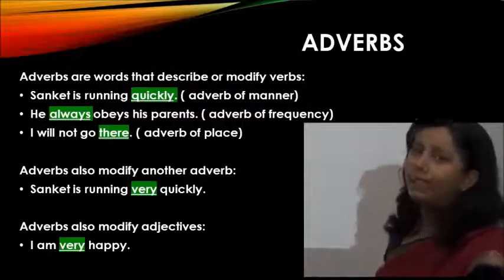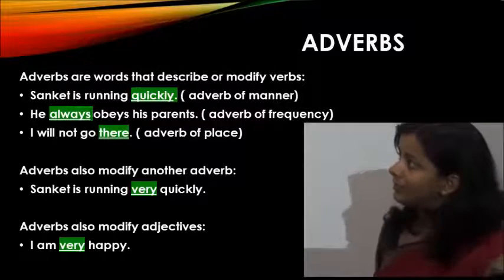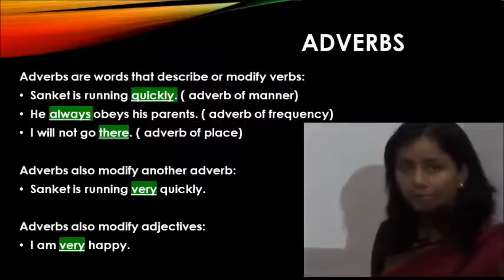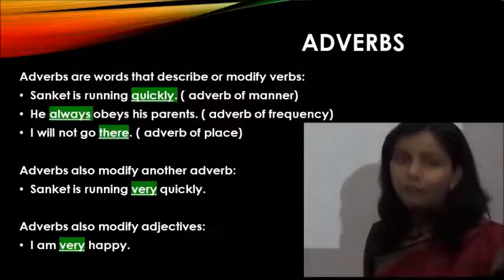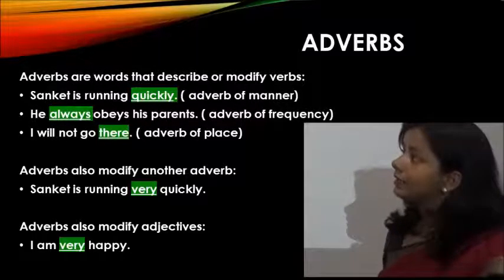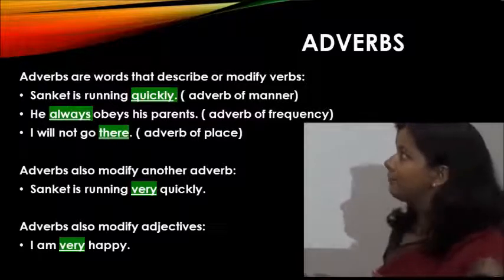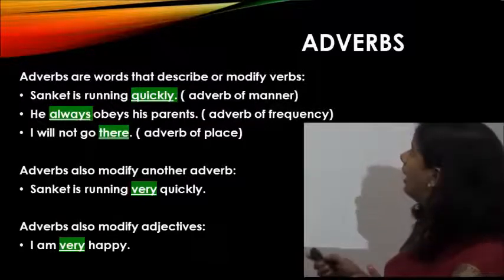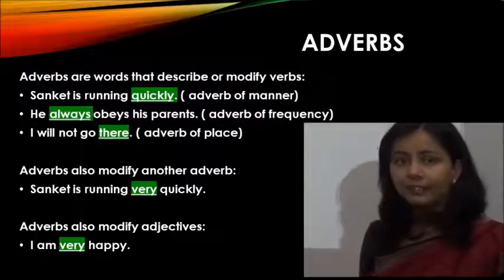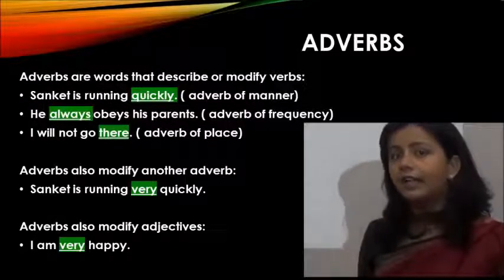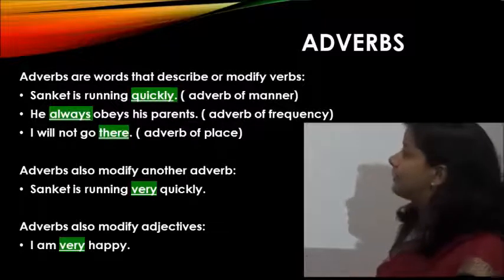What is the verb here? Obeys. How frequently? It is always obeys his parents. So this is called adverb of frequency. Always, never, these are adverbs of frequency.